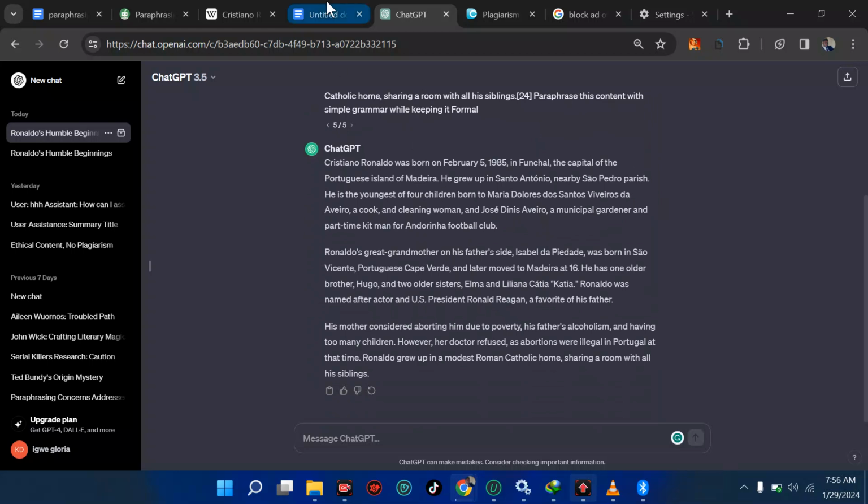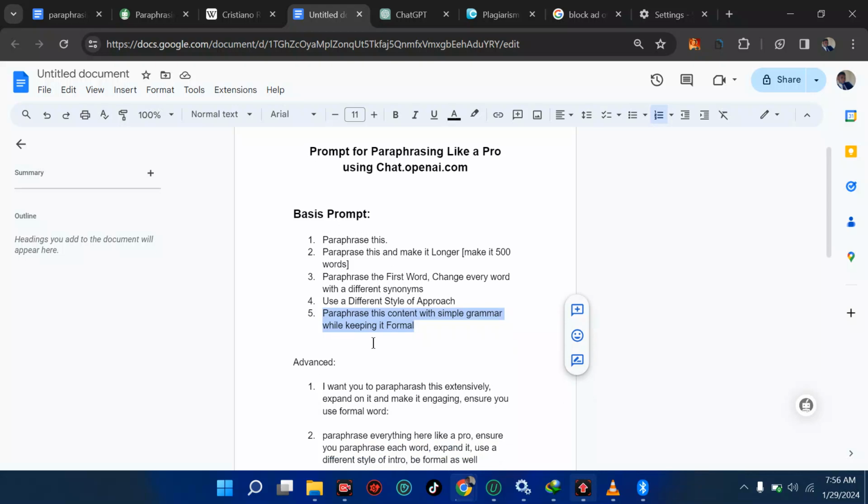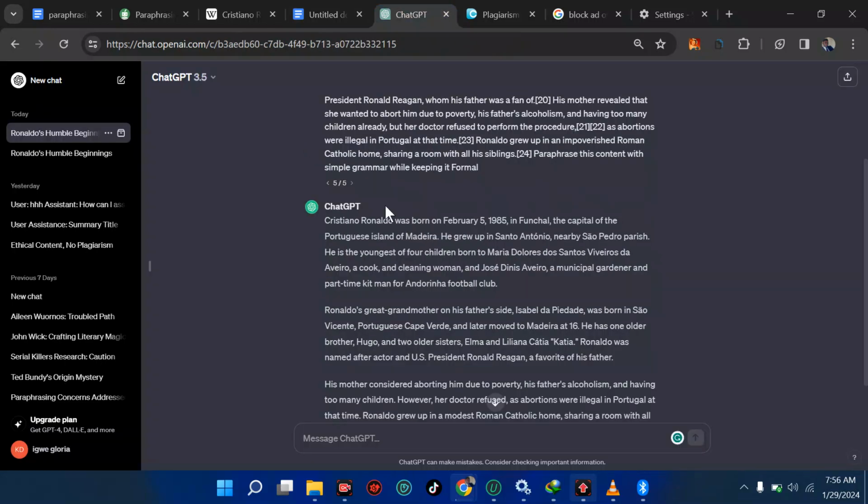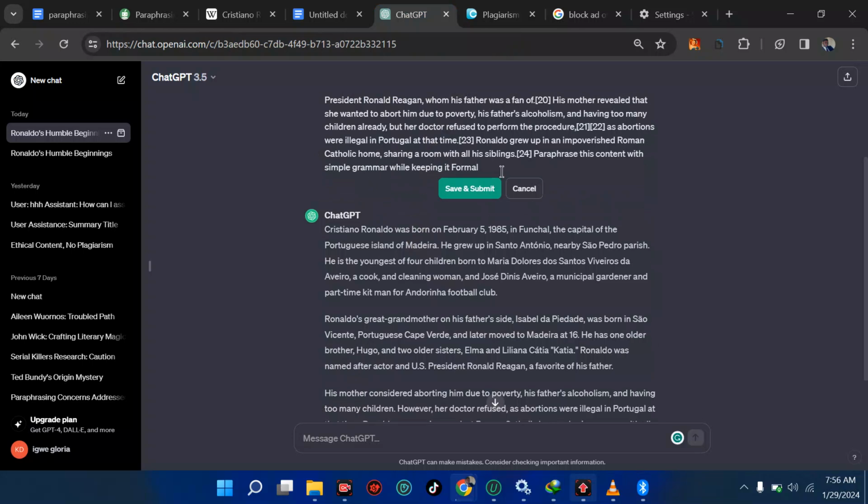Now we're going straight to the advanced. The fourth one says, I want you to paraphrase this extensively, expand on it and make it engaging. Ensure you use formal words. This formal word is one thing I advise you always use when paraphrasing. So now I'm going to put that here, and we'll see the result of it. So we're going to paste that and hit save.